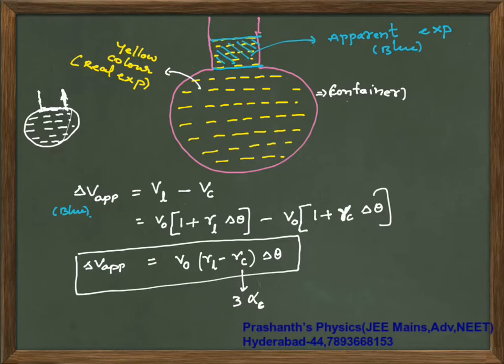So for isotropic solid, your real expansion or volume expansion coefficient is 3 times the linear expansion coefficient. Now this is your apparent expansion. Keeping this in mind, I will explain certain basic facts. Hope you have understood this.